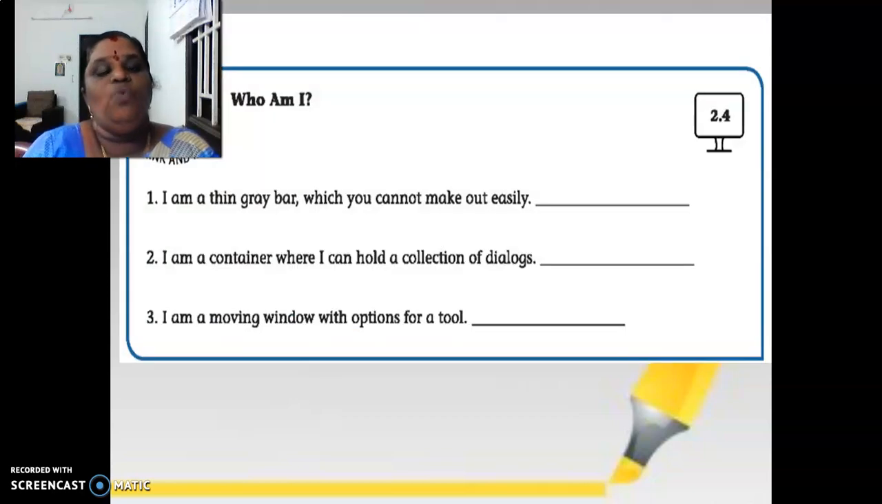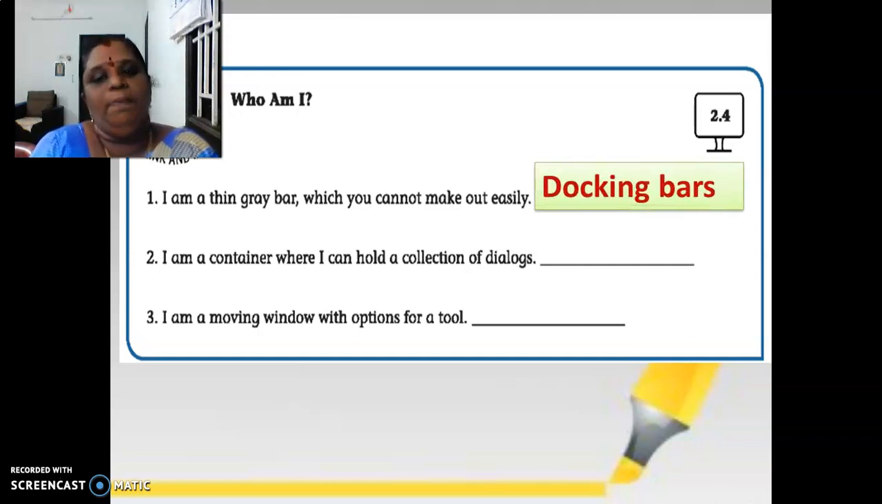The next one is, who am I? I am a thin grey bar which you can make out easily. Who am I? I am a thin grey bar, docking bars. It is a thin grey bar. We learnt it in the last video, isn't it? So the answer is docking bars.